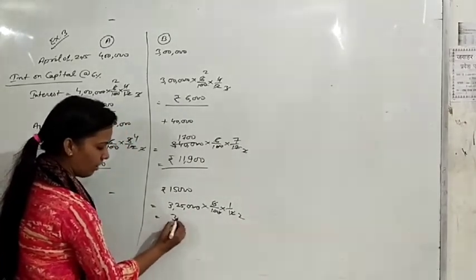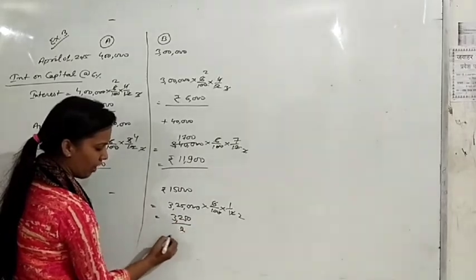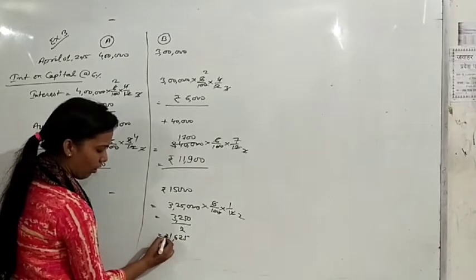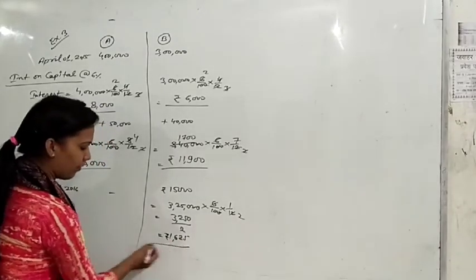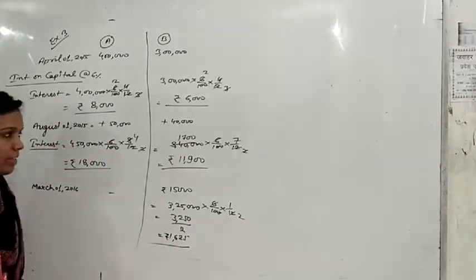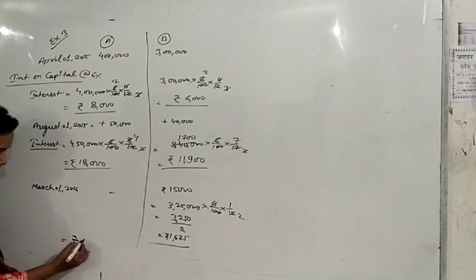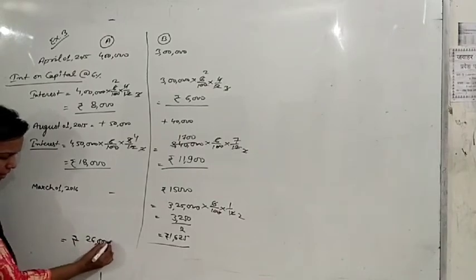So it is 3,250 divided by 2. It is 1,625. Now total all the interest is, that is for A, 8,000 plus 18,000. It means total 26,000 interest is for A.